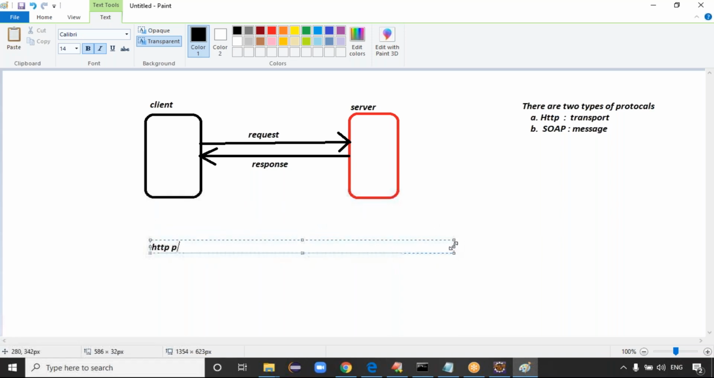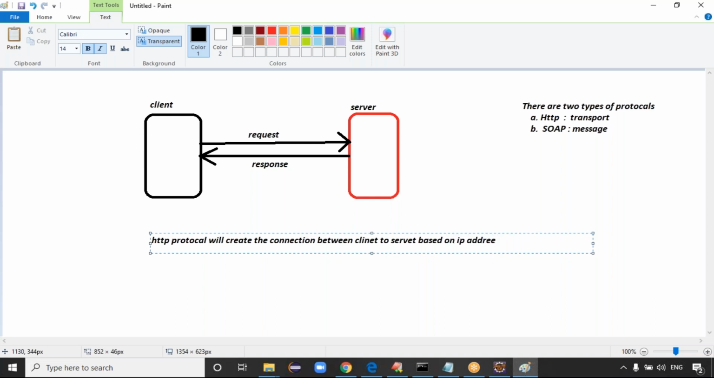The HTTP protocol will create the connection between client and server, client to server, based on the IP address and port number mentioned in the URL, right? Based on what? The IP address and port number mentioned in the URL.